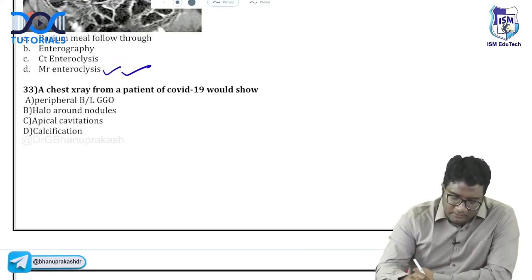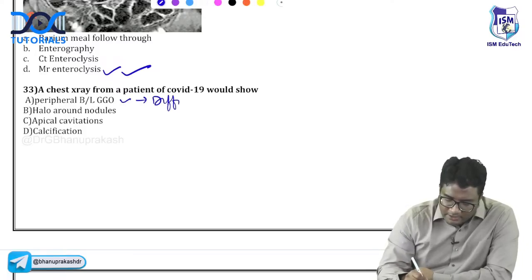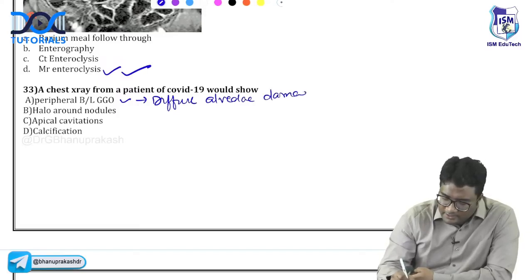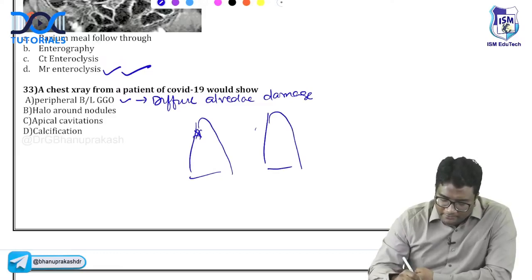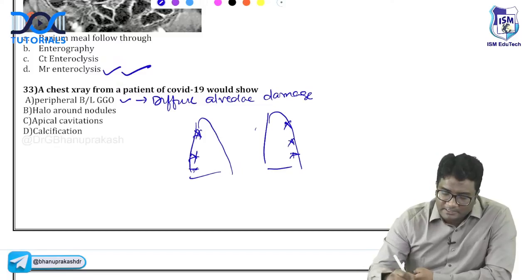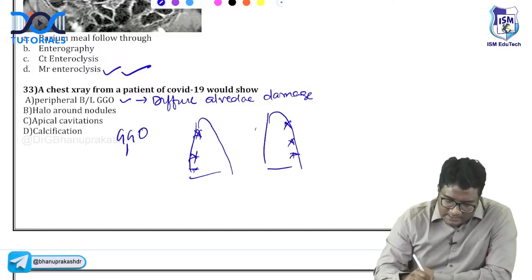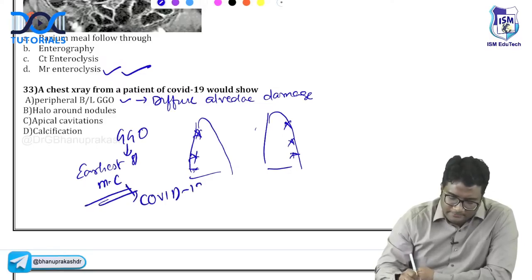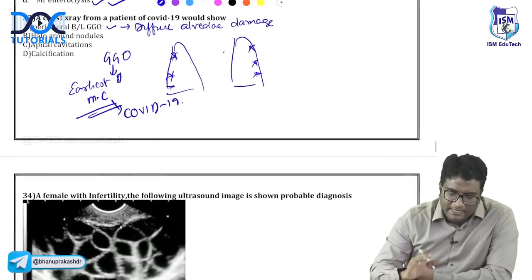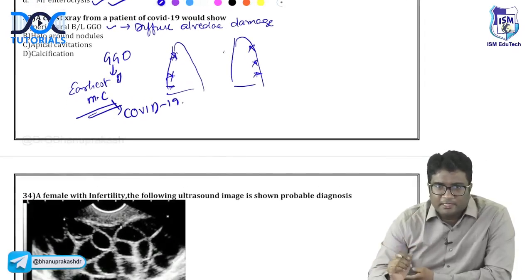Peripheral, bilateral ground glass opacities, right? This is due to the diffuse alveolar damage that occurs in COVID-19. On the chest X-ray, you will see bilateral, peripheral ground glass opacities. These are the earliest and the most common findings that you see in COVID-19. Bilateral, peripheral, multifocal ground glass opacities will be there.